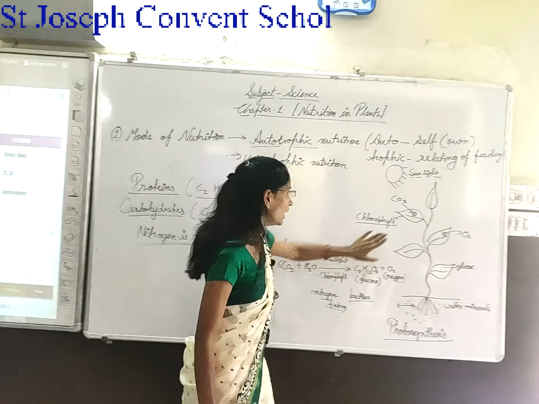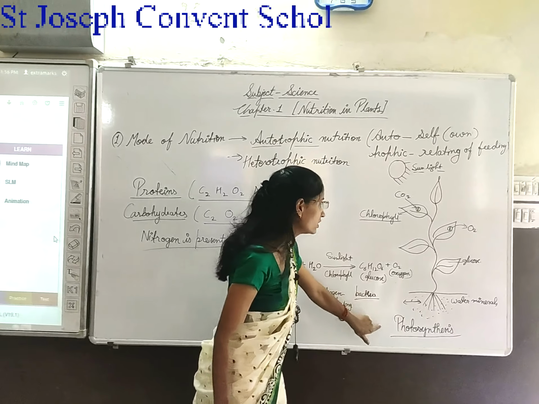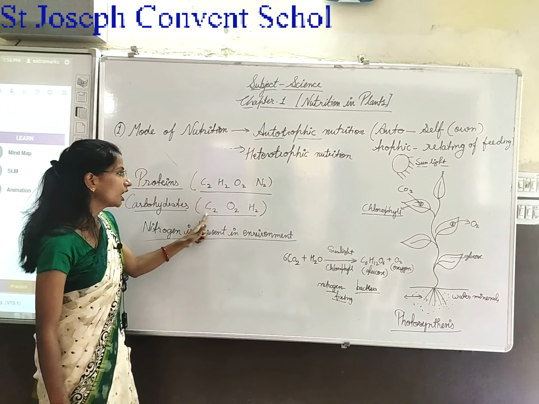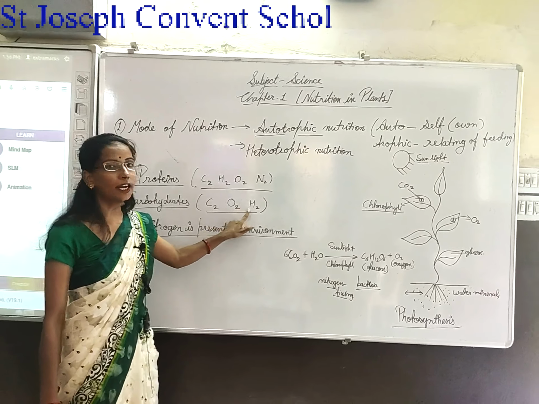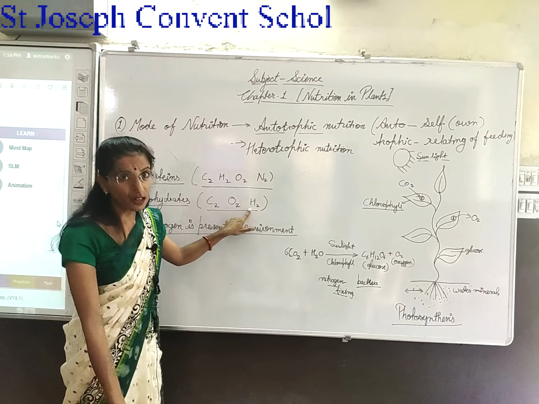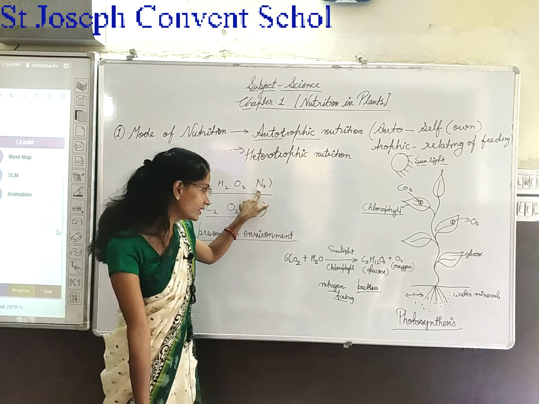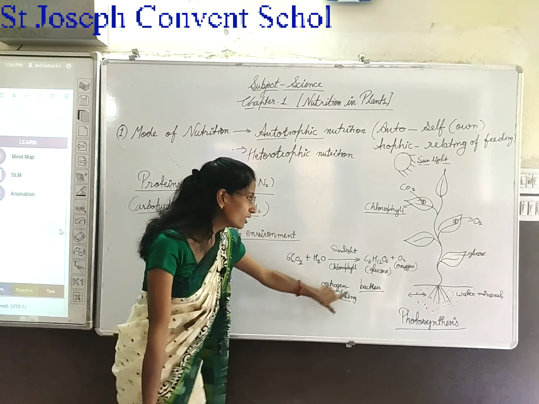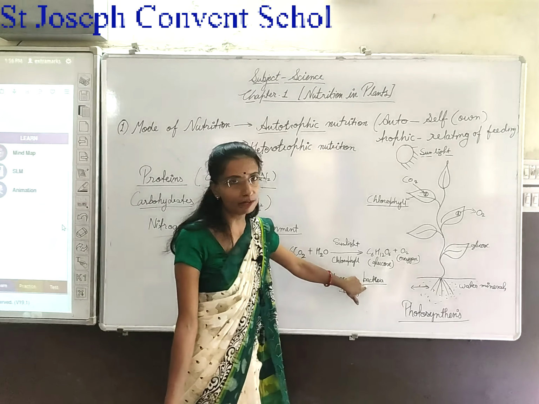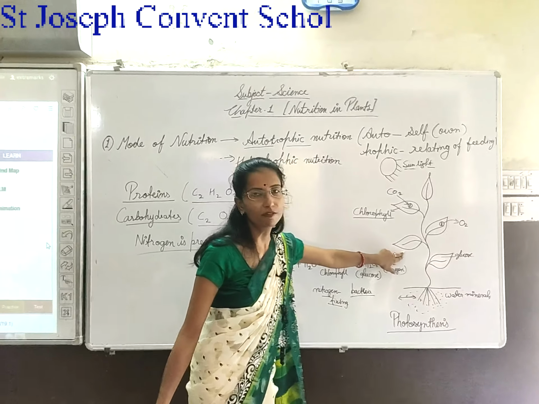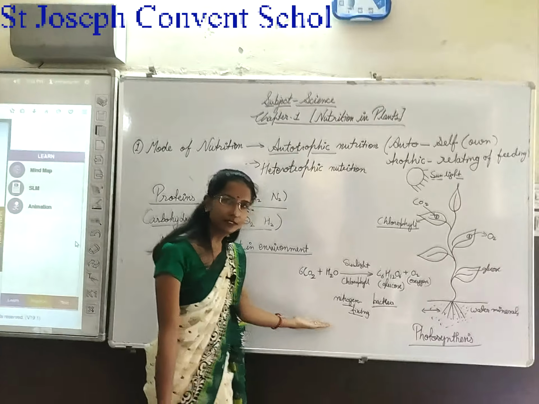Okay. After that, in photosynthesis, the plant synthesizes only carbon, oxygen and hydrogen, but plants need nitrogen also. So nitrogen fixing bacteria help in making food for the plant. Clear? Thank you.